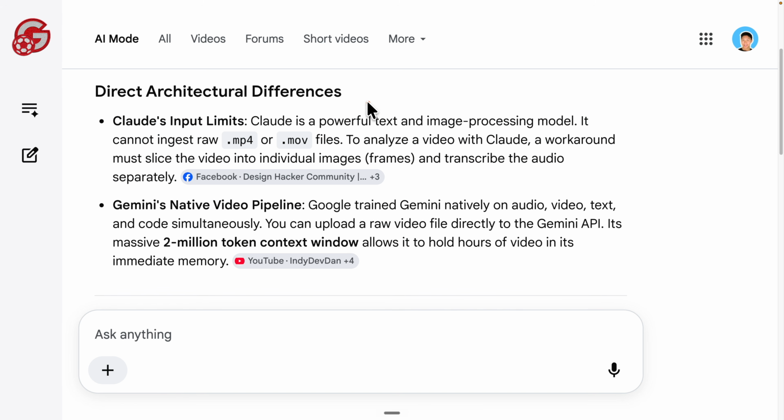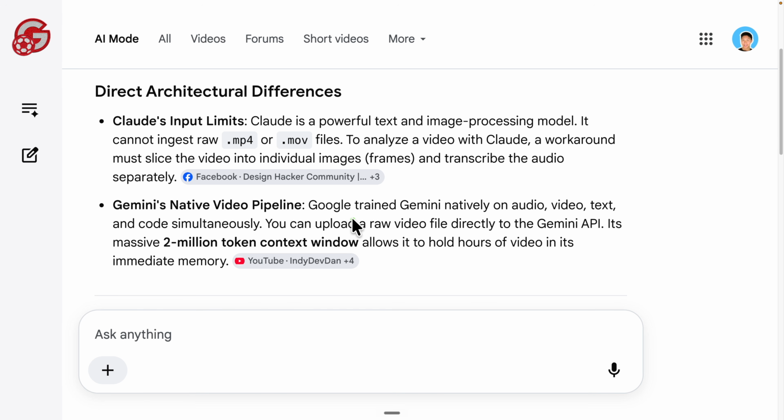essentially what Claude does in the background is take the videos that you have and use a Python script to chop it up into different images and try to use those images. So to analyze the video with Claude, the workaround is to slice the video into different images or frames and transcribe the audio separately. You can see that has to be done separately, compared to Gemini, which has this feature built in. You simply upload the video and Gemini is going to understand or summarize that video for you and pass it back to Claude